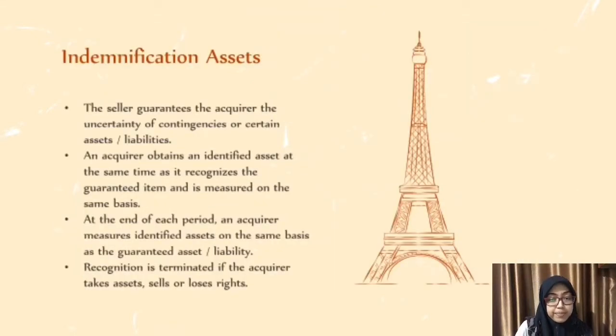Next is the indemnification asset. The seller guarantees the acquirer against the uncertainty of contingencies or certain assets and liabilities, and the acquirer obtains an indemnification asset at the same time as it recognizes the guaranteed item, measured on the same basis. And at the end of each period, the acquirer measures the indemnification asset on the same basis as the guaranteed asset or liability. And recognition is terminated if the acquirer collects the asset, sells it, or loses the right.